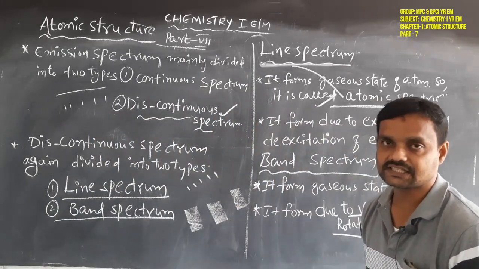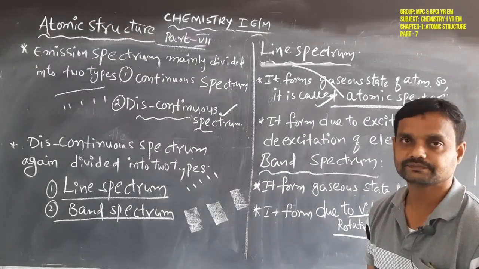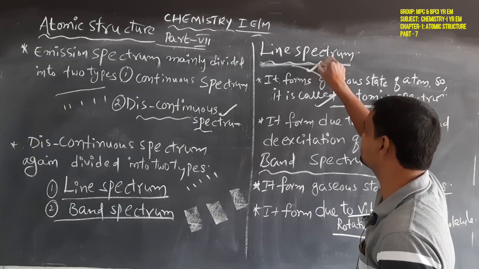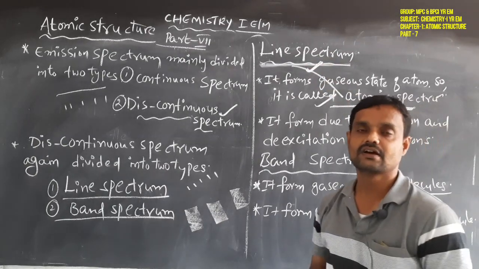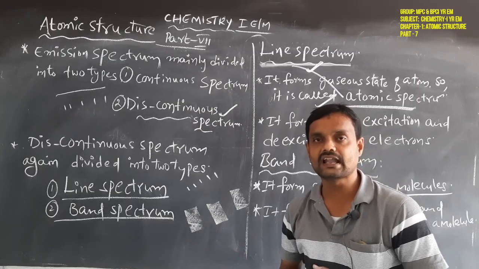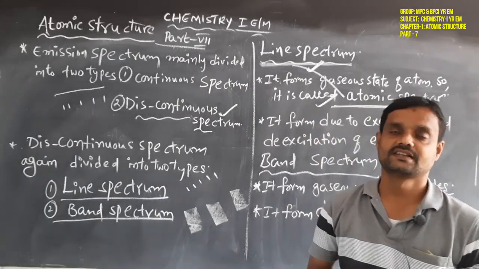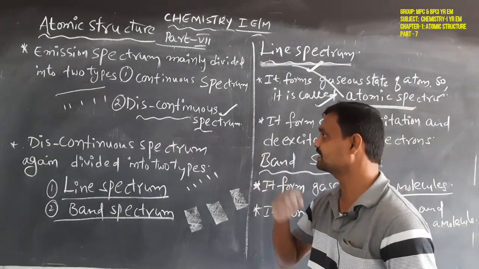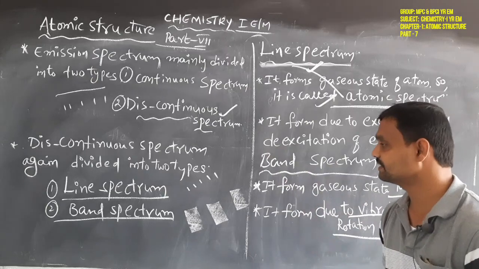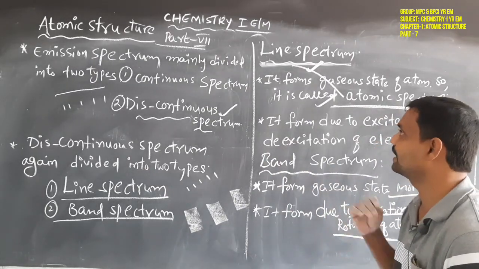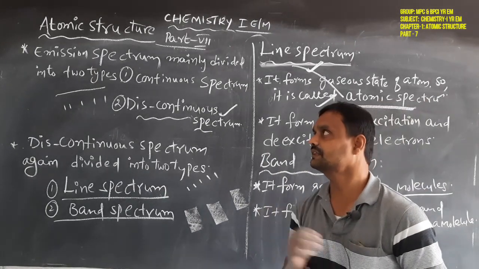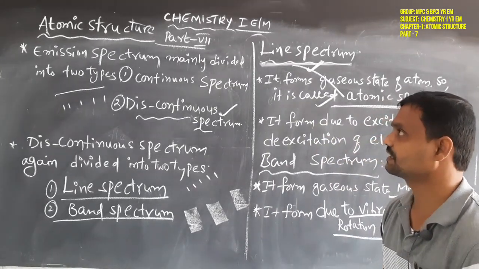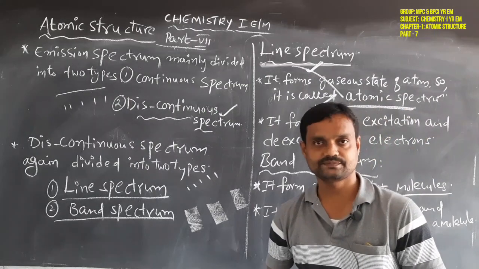So in the first year atomic structure chapter, we only discuss the line spectrum. That means in our syllabus we only discuss the line spectrum. So this is the difference between continuous spectrum and discontinuous spectrum, and again discontinuous is of two types, line spectrum and band spectrum. So this is our spectrum topic. In the atomic structure chapter, our topic is the spectrum.